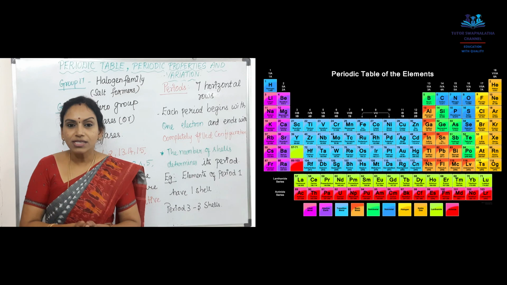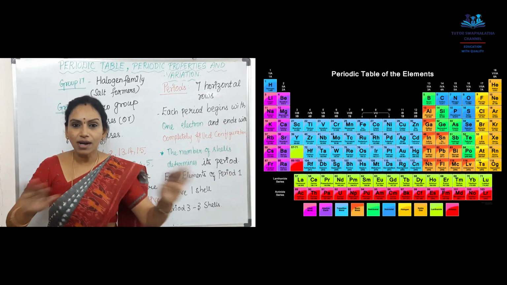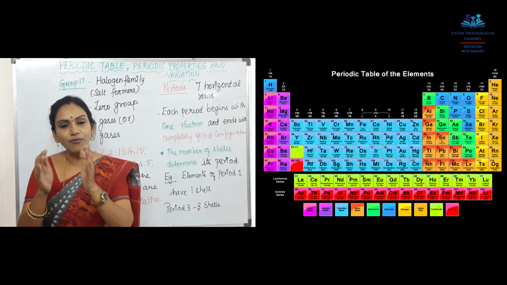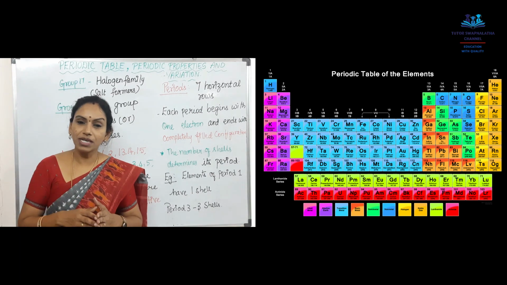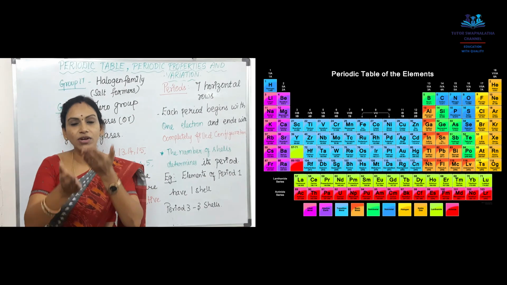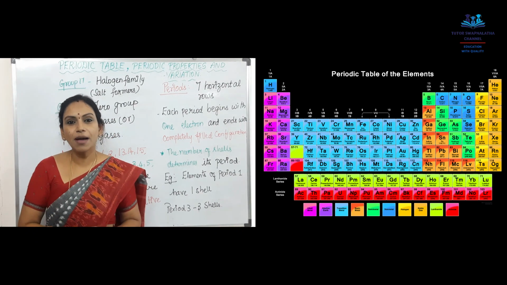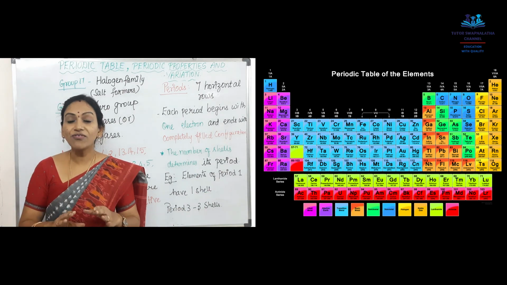Likewise, till group 17, the outermost shell is not completely filled. It will have either an incompletely filled or half filled configuration. But the zero group elements have a completely filled configuration. I will tell you a very good example. If your stomach is completely full, you don't feel like eating any other food.